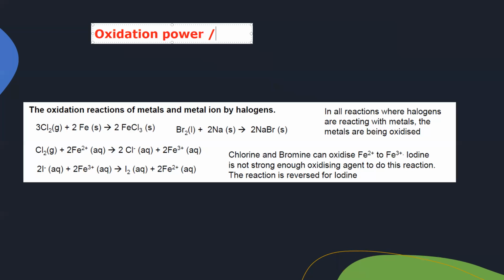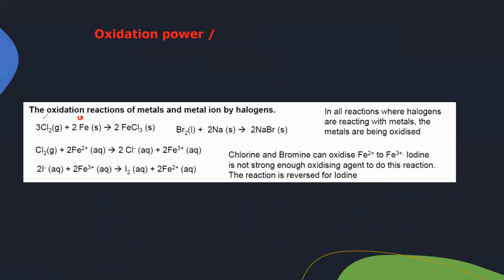As you can see in this one, iron is there and chlorine is there. It turned into chloride -1 and iron is +3. So 0 turned to +3. That is oxidation. So for chlorine, reduction happened. But if chlorine is reduced, it means it is acting like an oxidizing agent.